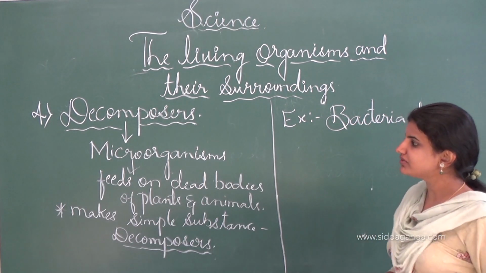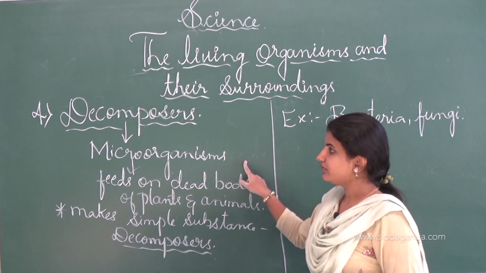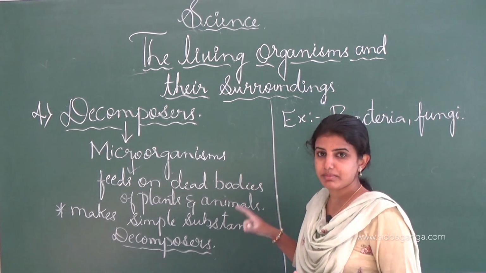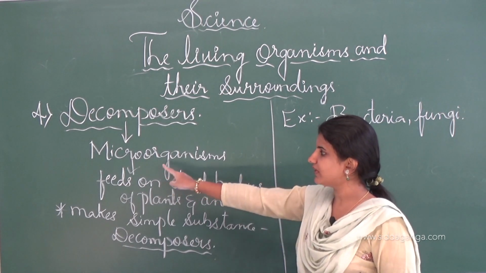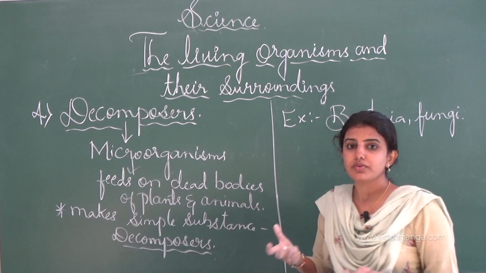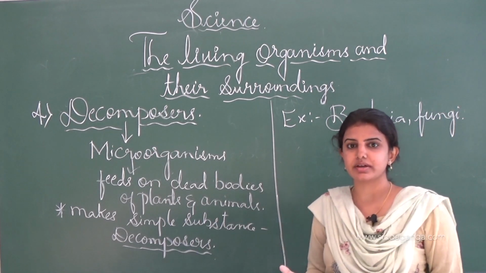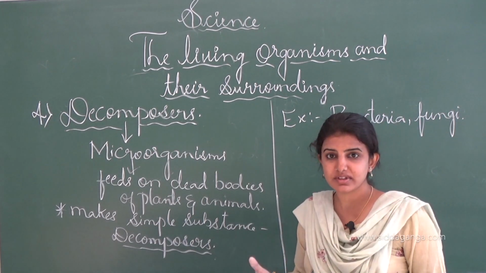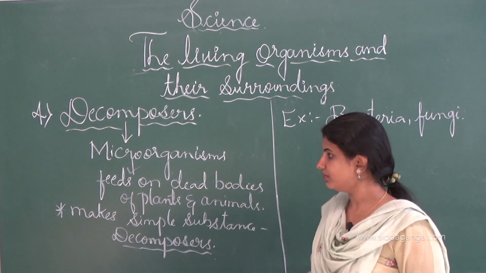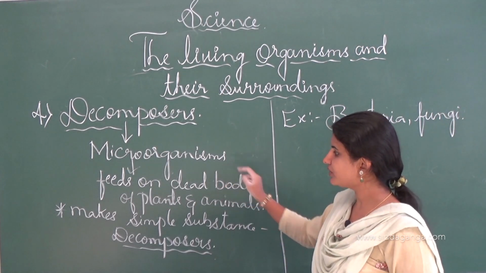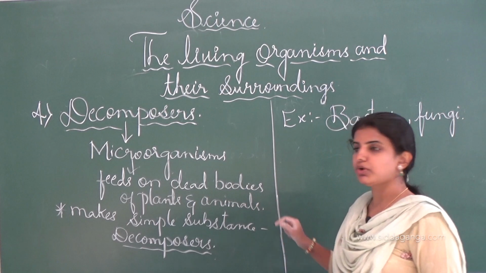Decomposers are those organisms which are very minute in nature, and that's why they are called microorganisms, which can't be seen through our naked eyes. They can be seen only under the microscope.